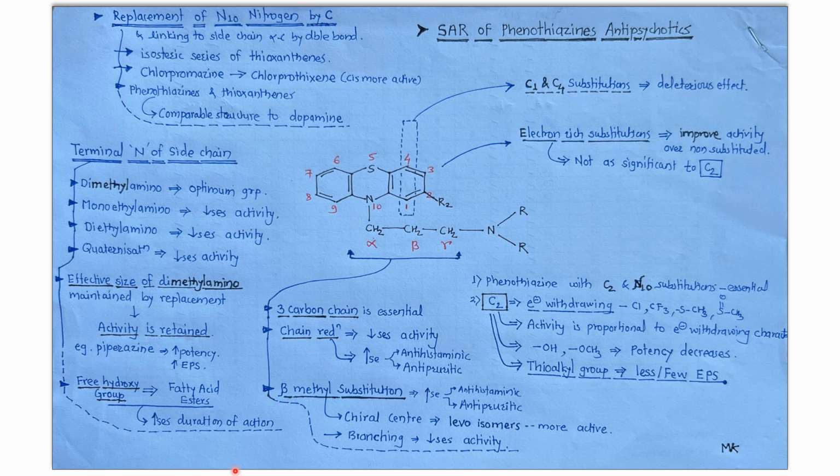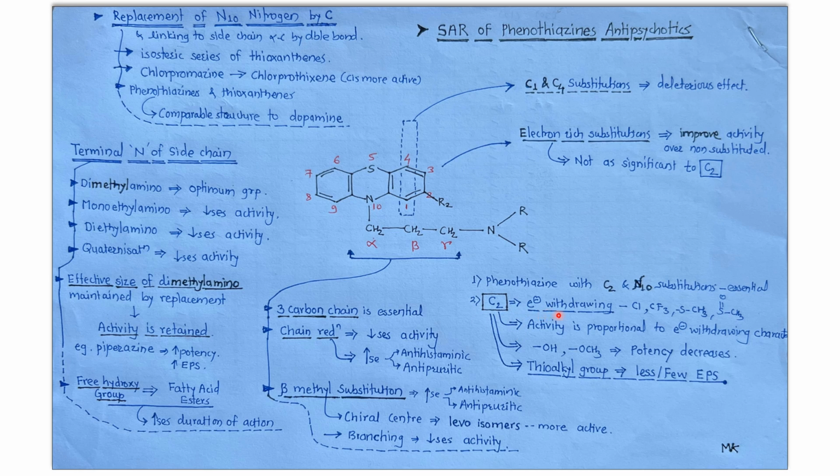If we look at the C2 position and N10 position, these are essentially substituted. Substitution at position 2 and position 10 is present in most of the phenothiazine antipsychotics. So what is the substitution needed at position 2?